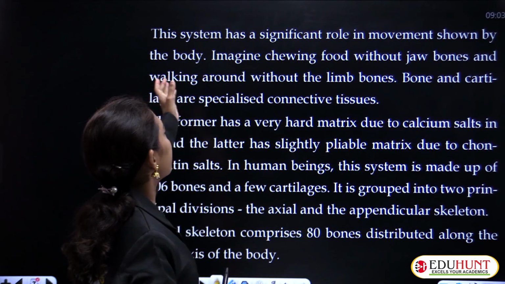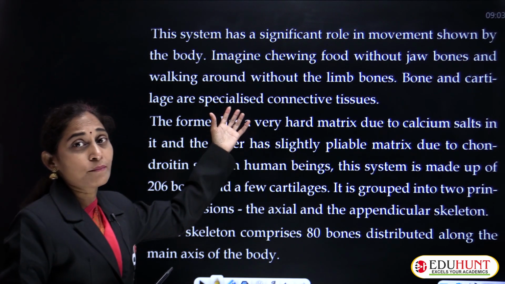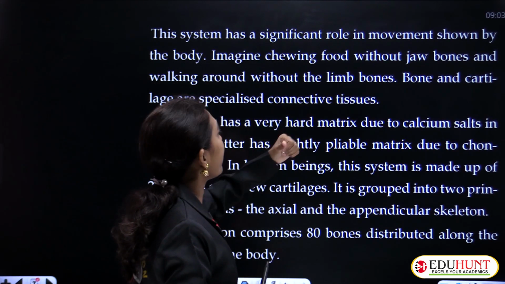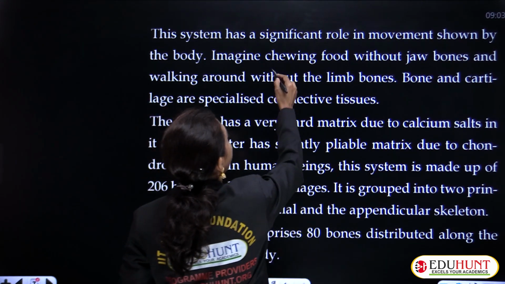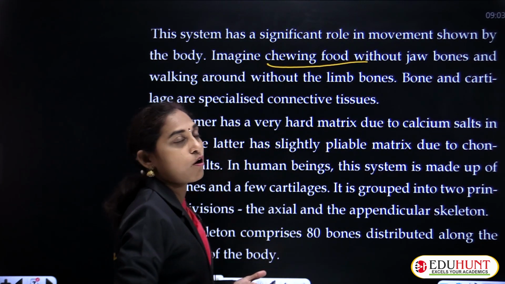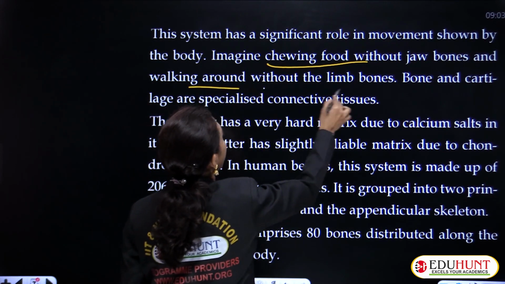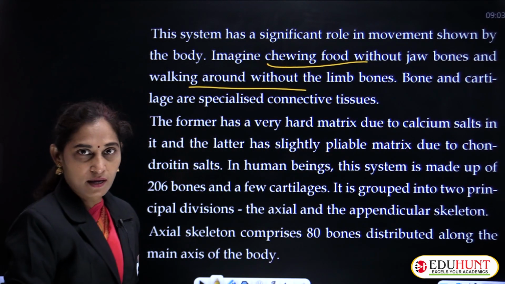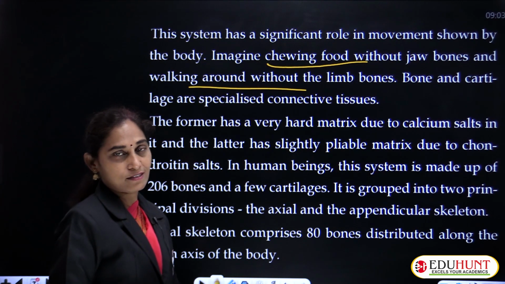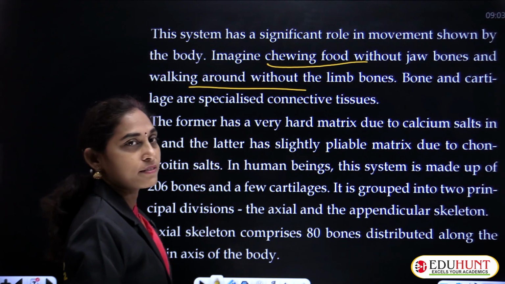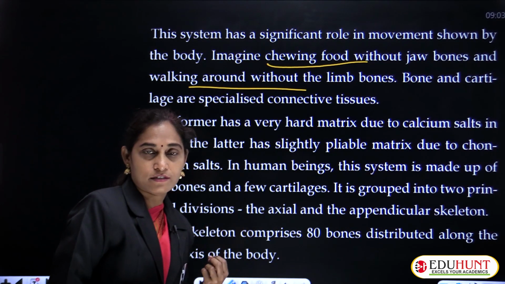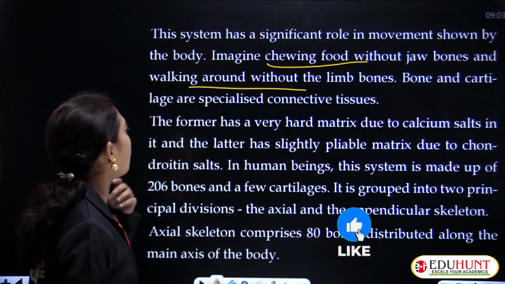So this skeletal system has an important role in movement shown by the body. I gave examples of chewing food without jaws and walking around without limbs. Limbs are the appendages. Without legs, can we walk? No. So these are examples of skeletal systems that help in movement.